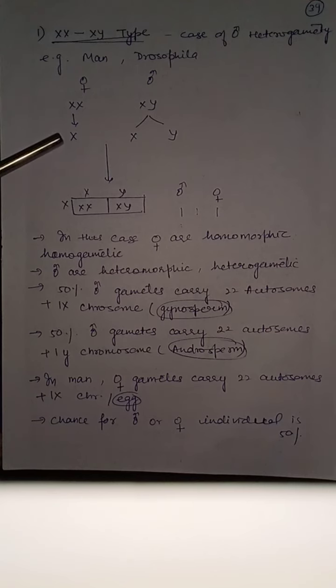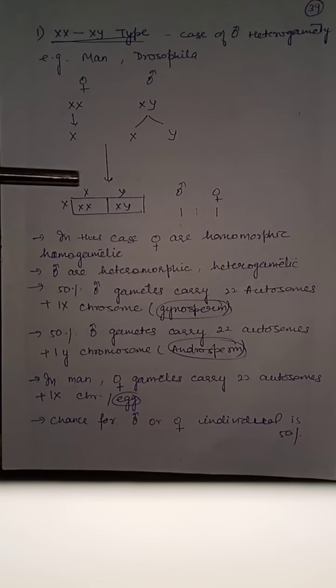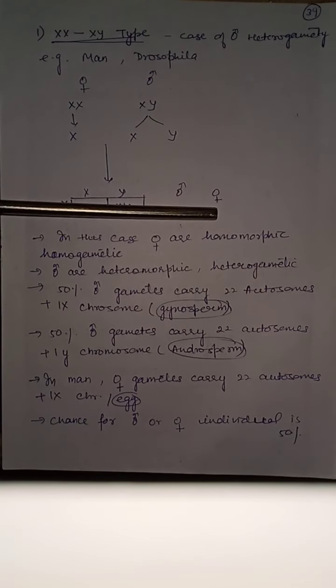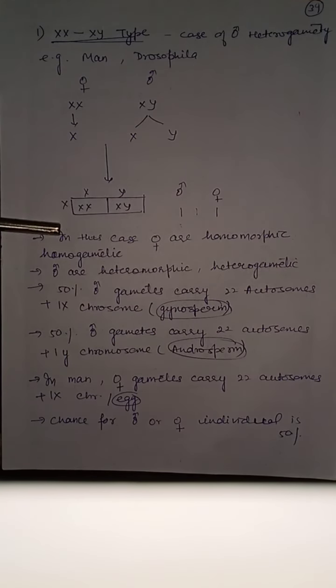Female produces same type of gametes having X chromosome, and male produces two types of gametes, 50% having X chromosome and 50% having Y chromosome. So the male and female formed in the progeny will be in the ratio of 1:1. In this case, female are homomorphic or homogametic, male are heteromorphic or heterogametic.